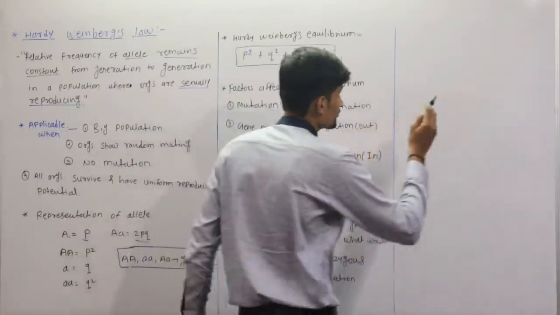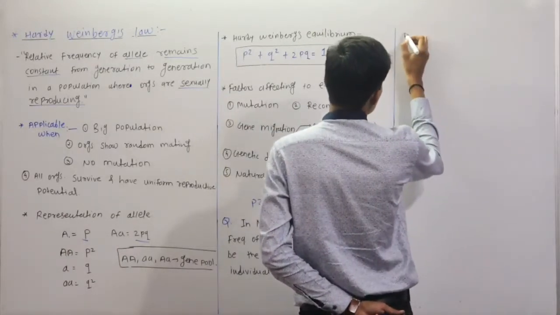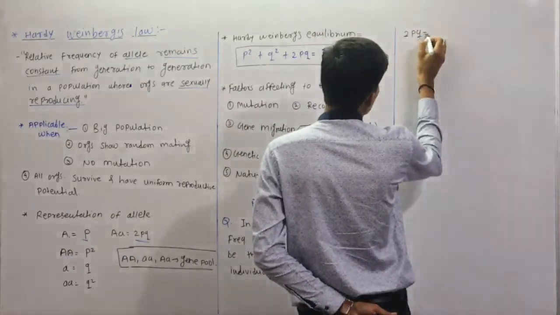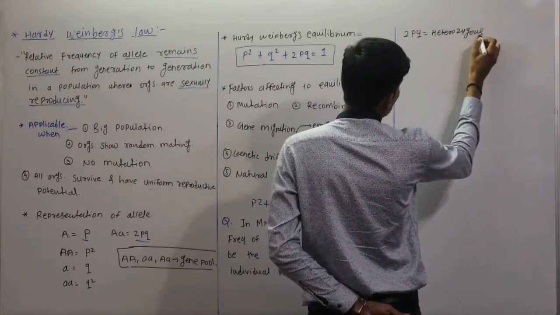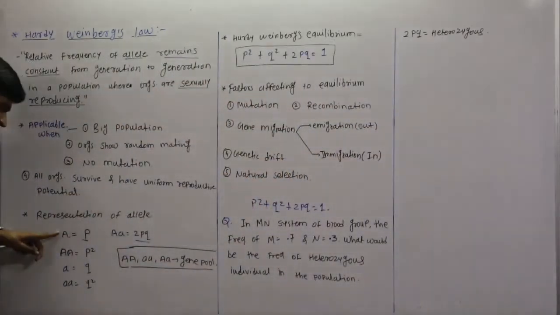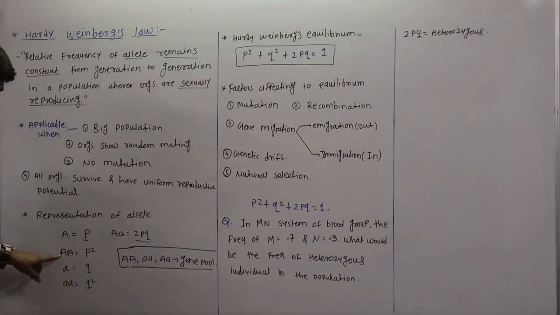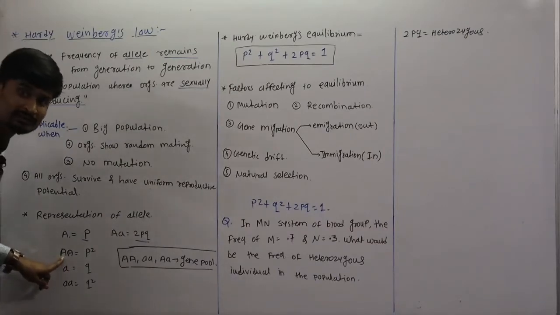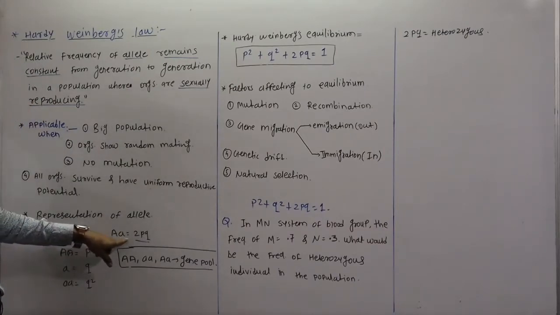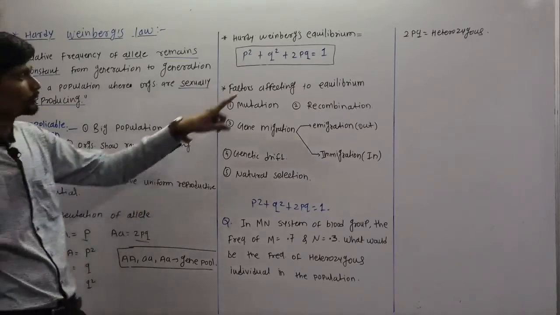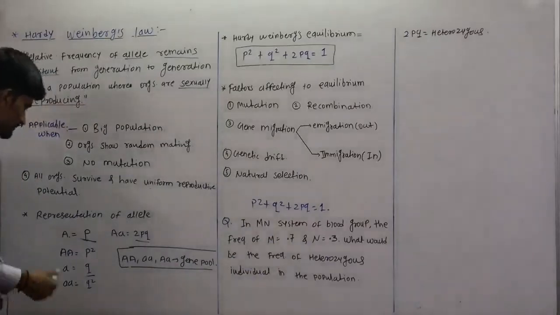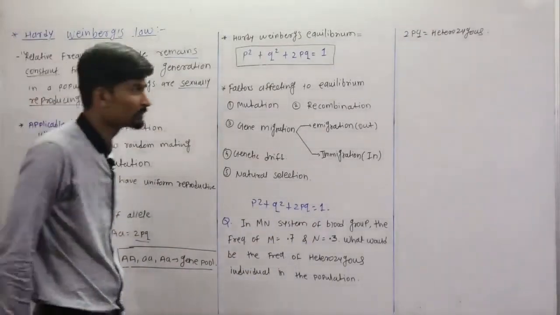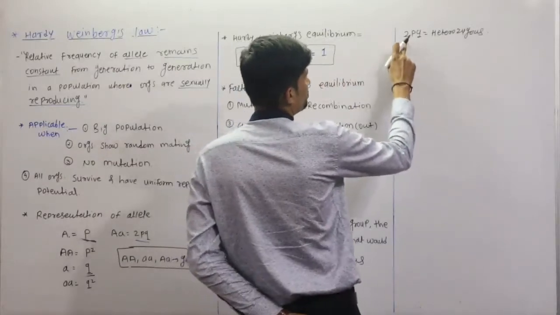Heterozygous condition means 2pq is the representation of heterozygous. We have seen the representation of alleles: capital A means dominant, small a means recessive, capital A capital A means homozygous, and capital A small a means heterozygous, which is represented by 2pq. So p and q are given, that is M and N are given, and we have to calculate 2pq.